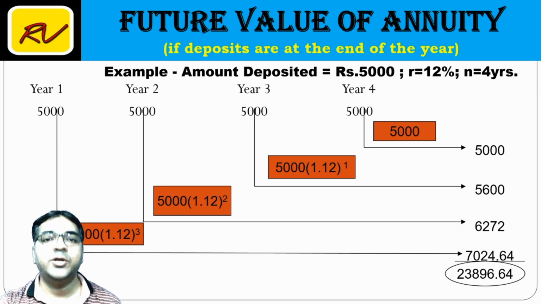Friends, this was the logical method. No interest on this deposit. 1 year interest, 2 year interest, 3 year interest. This will go on successively increasing.